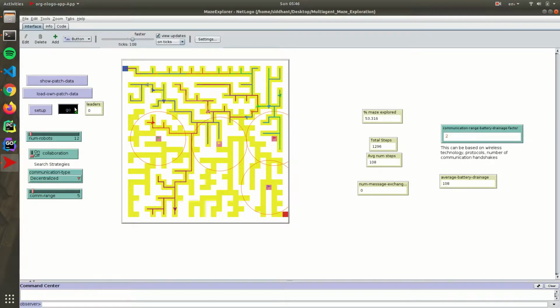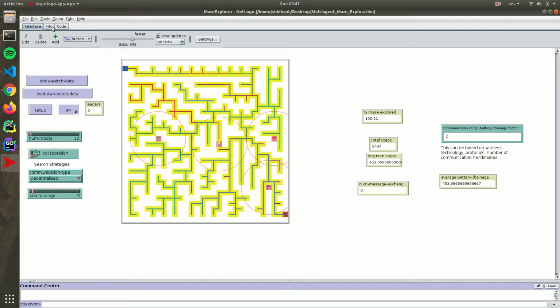Let's see. Yeah. So you see the turtles take any random turn at all the junctions. There is no collaboration or communication among the turtles, so there is no smart move here. Because this is an unknown territory, they do not know where the final end goal is.